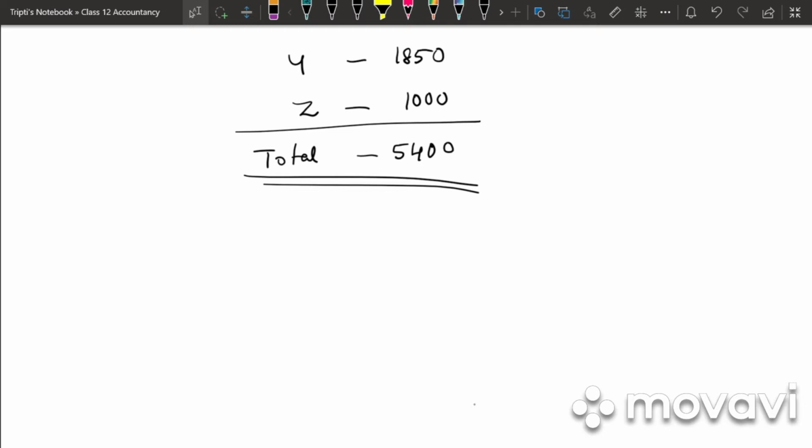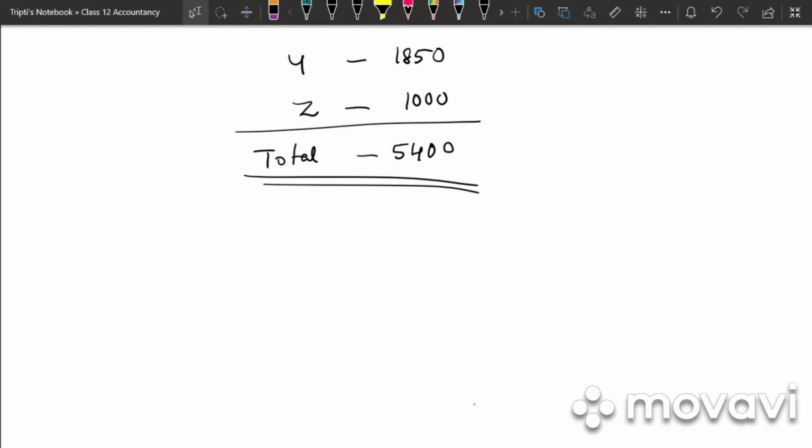As such, the profit of the previous year will now be increased by this amount. Hence, this profit of 5,400 will be shared by the partners in the profit sharing ratio of 3:2:1.